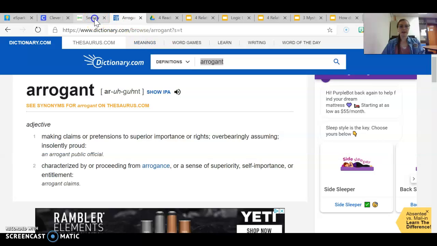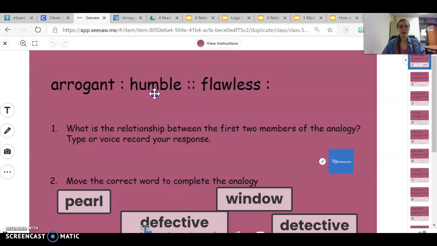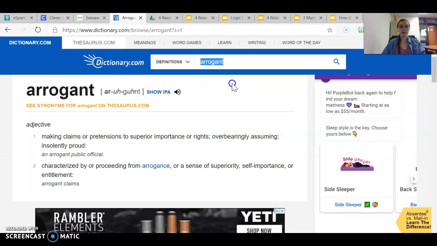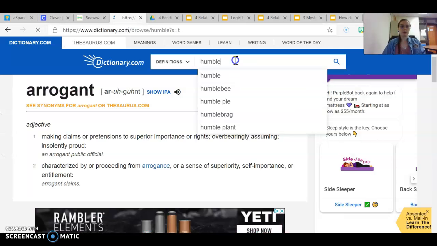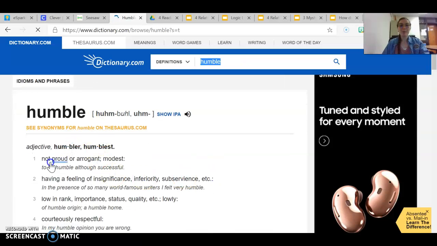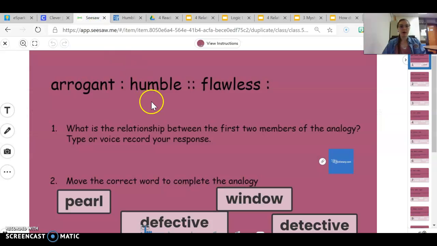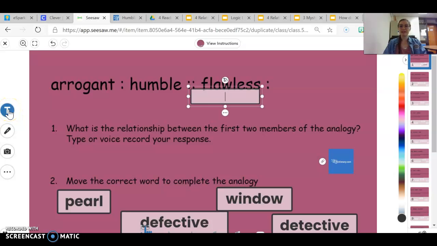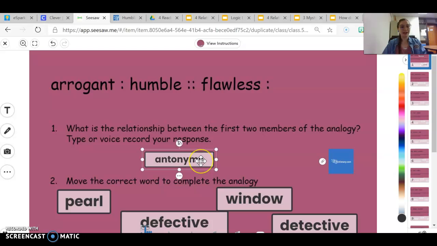So what does arrogant have to do with humble? Maybe I'm going to look that up also. Humble. Oh, look at that. Humble means not proud or arrogant. So that tells me humble is the opposite of arrogant. Opposite means it is an antonym. So what's the relationship between arrogant and humble? They are antonyms.